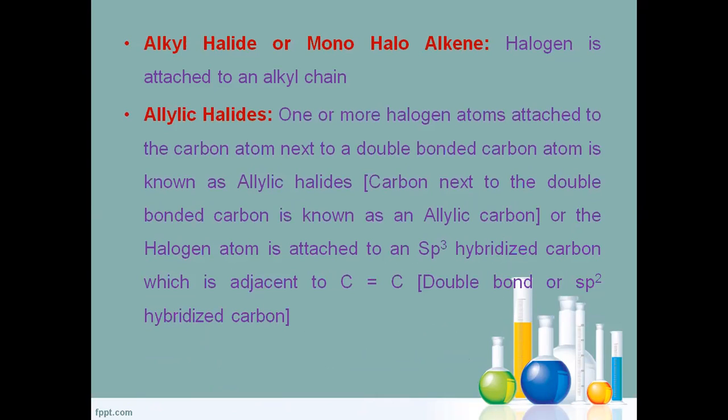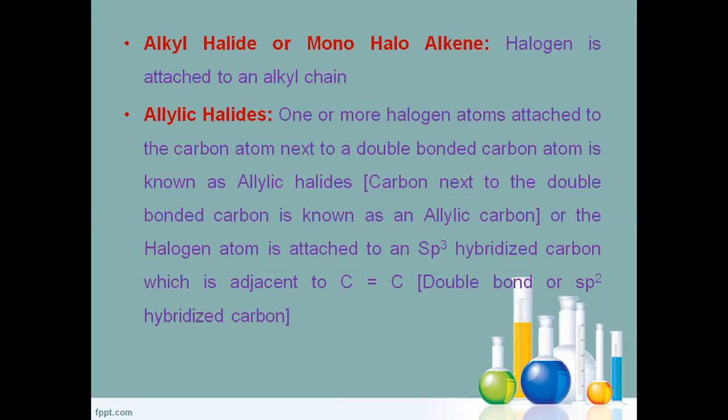Allylic halide means one or more halogen atoms are attached to the carbon next to the double bonded carbon atom. Allylic halide means the halogen is attached to the allylic carbon. What is the allylic carbon? Allylic carbon means the sp3 carbon which is linked directly to the sp2 carbon.